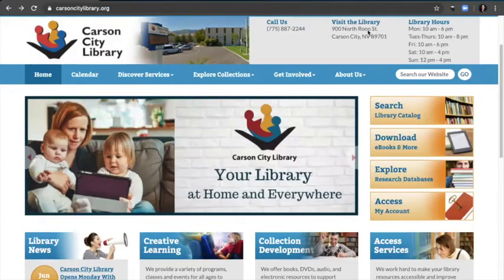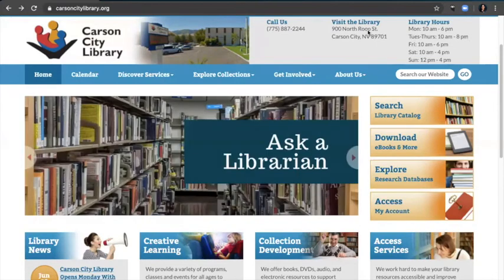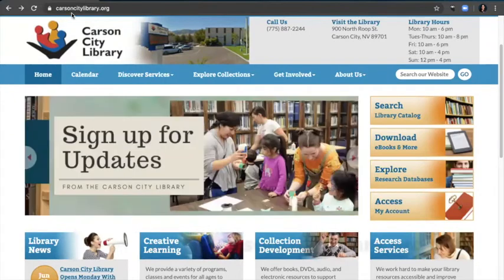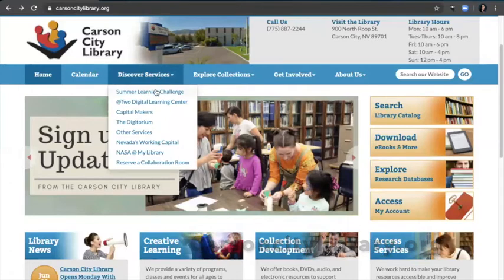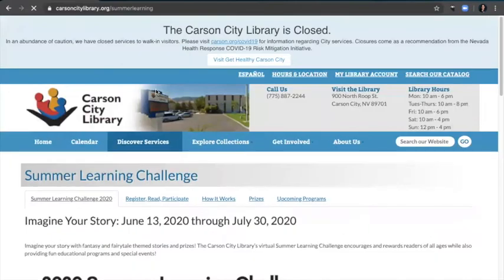I'm going to show you two ways on how to get to Beanstack on the computer. The first way is going to our library website at carsoncitylibrary.org. Go to Discover Services and click on Summer Learning Challenge.